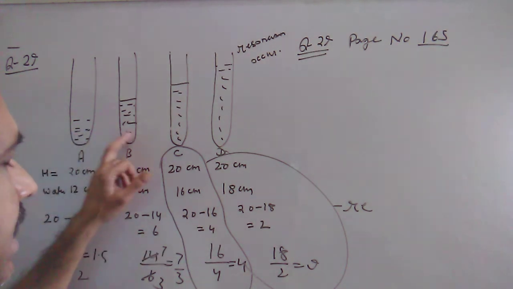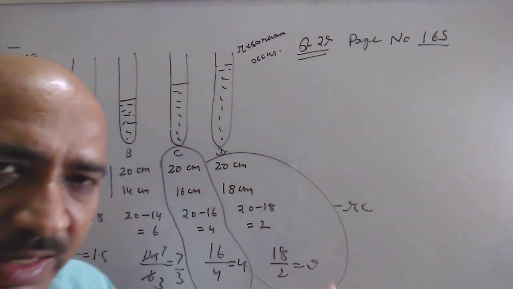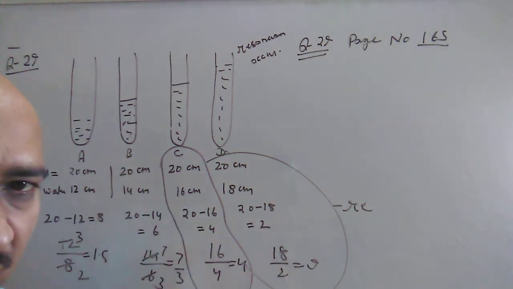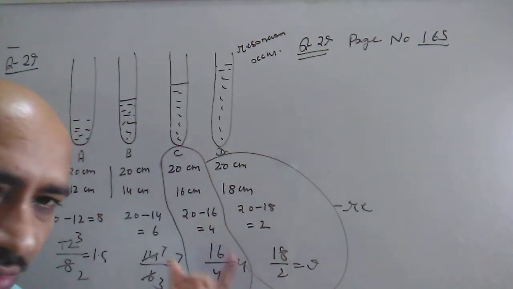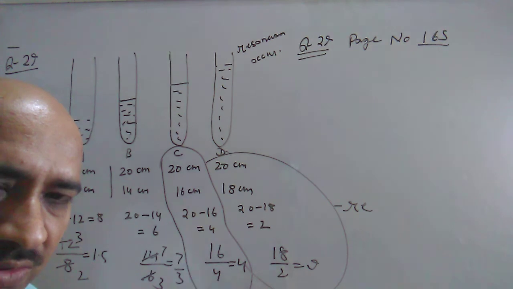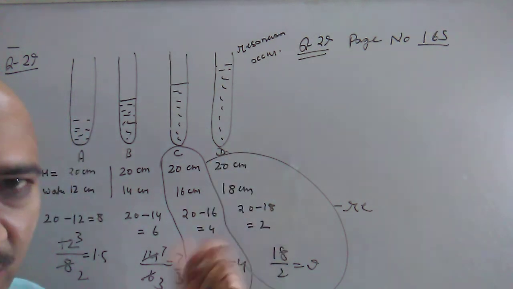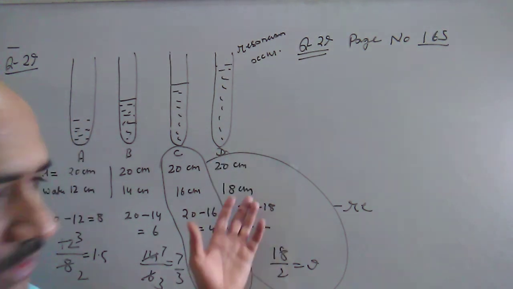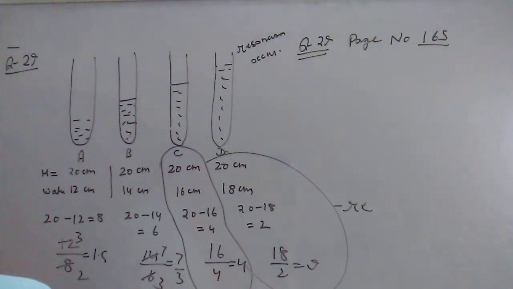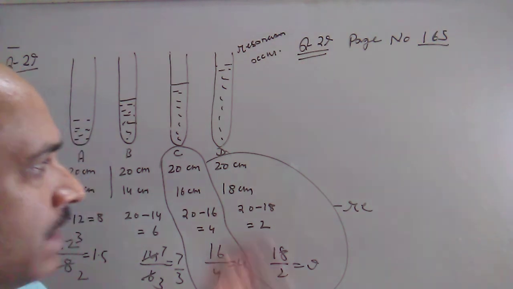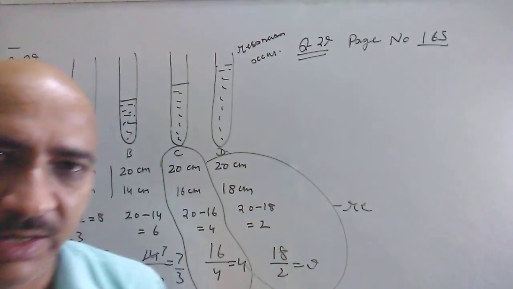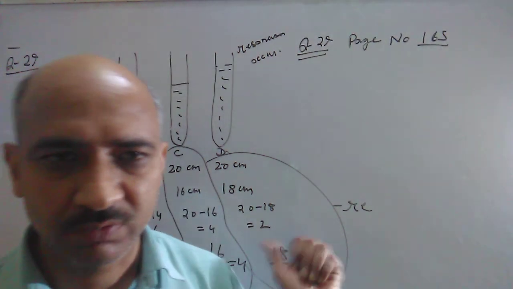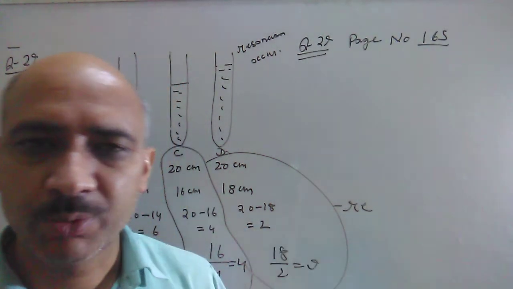In test tubes A and B, the frequency of the air column does not match the frequency of the water column, but in test tube C the frequency of the air column matches the frequency of the water column, and the same is for D, which is already given. He is asking us to state the principle related to the above experiment. The phenomenon occurring here is resonance, so you have to write that it is because of resonance. In this way you have to write the answer.